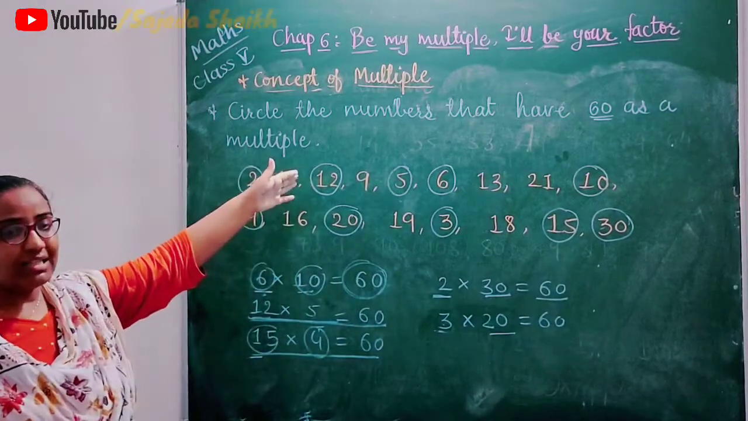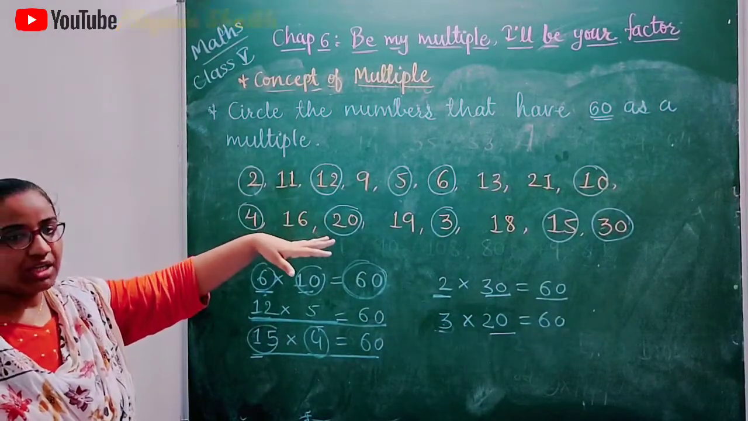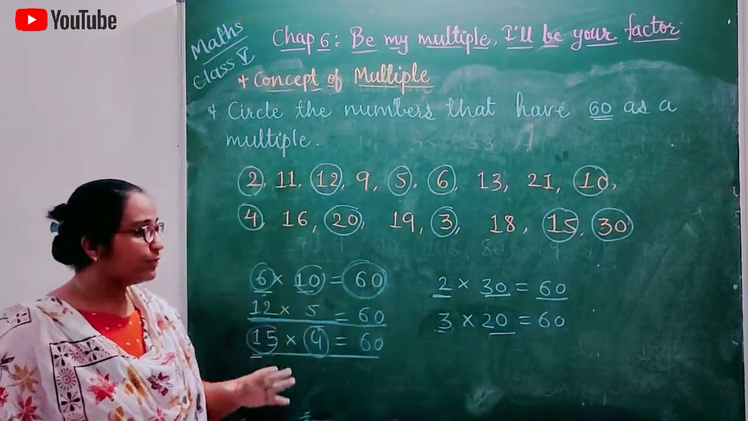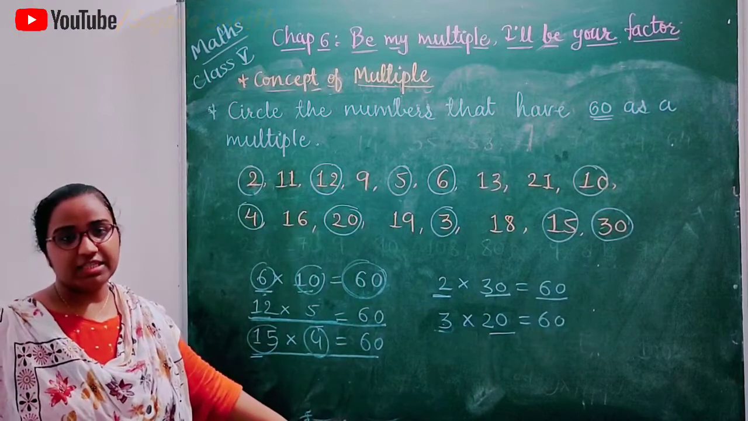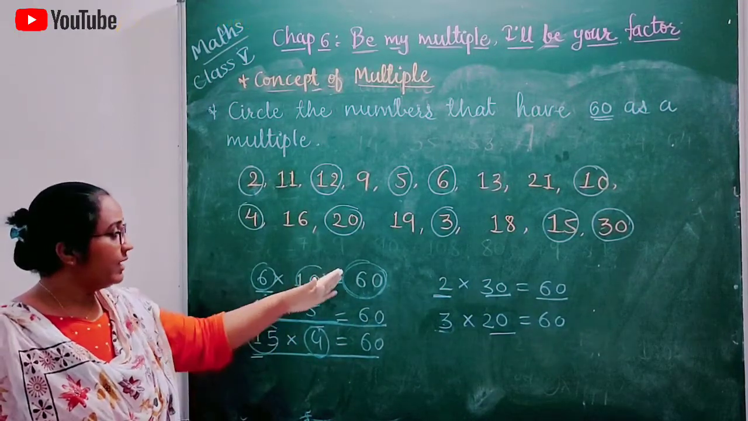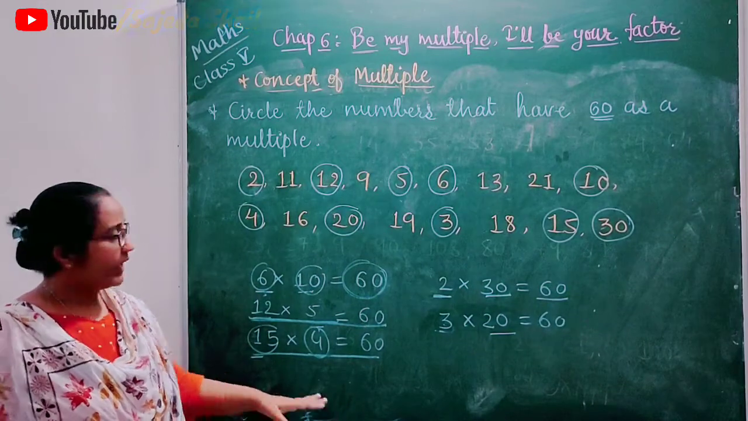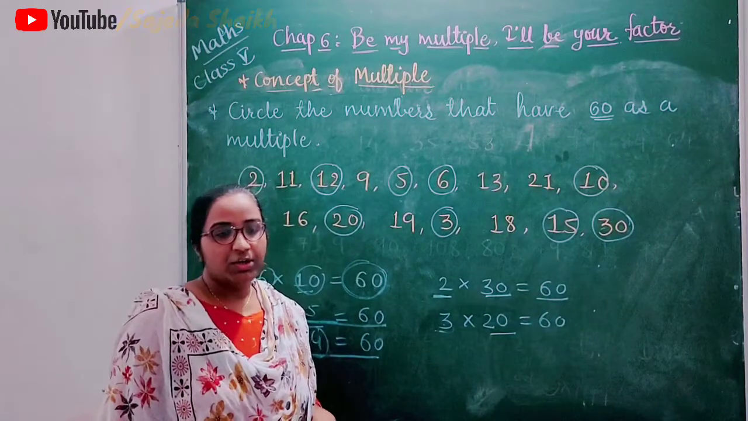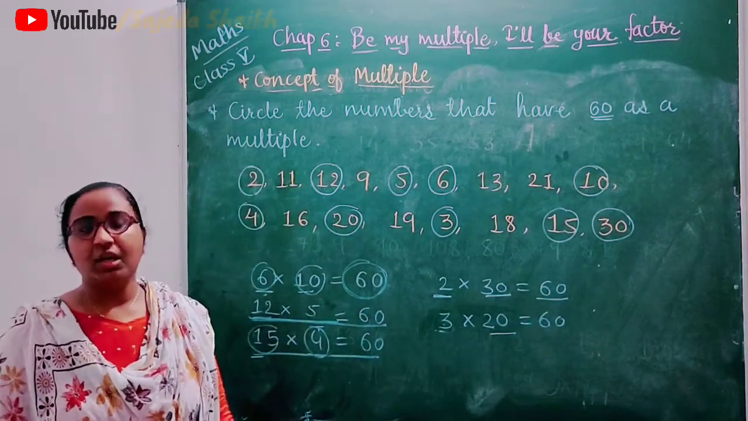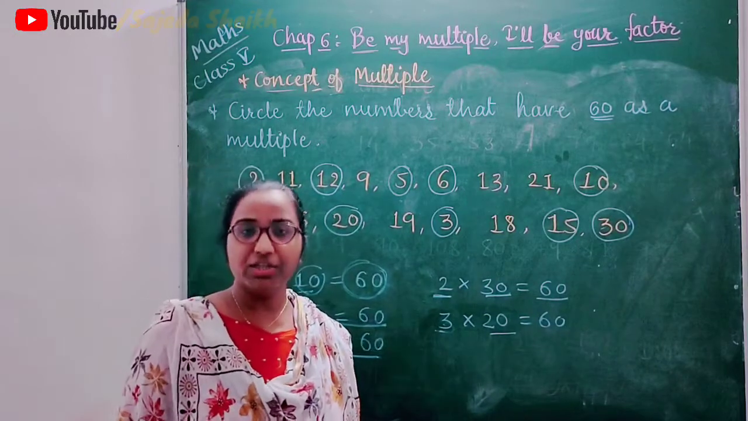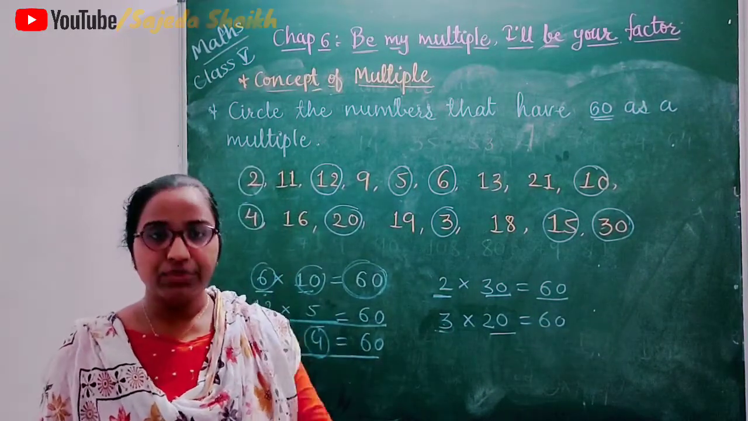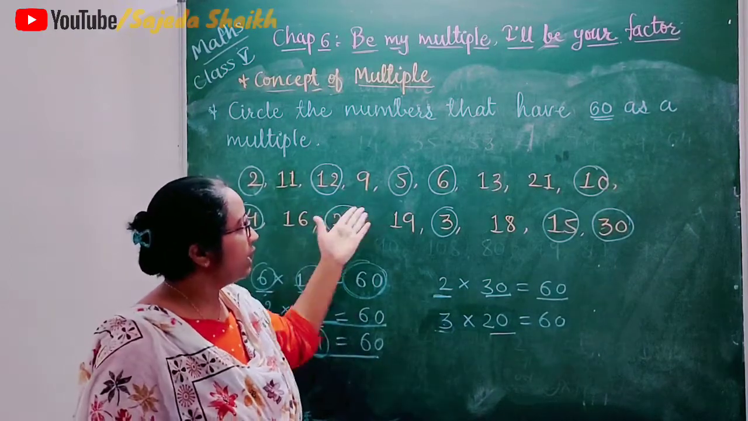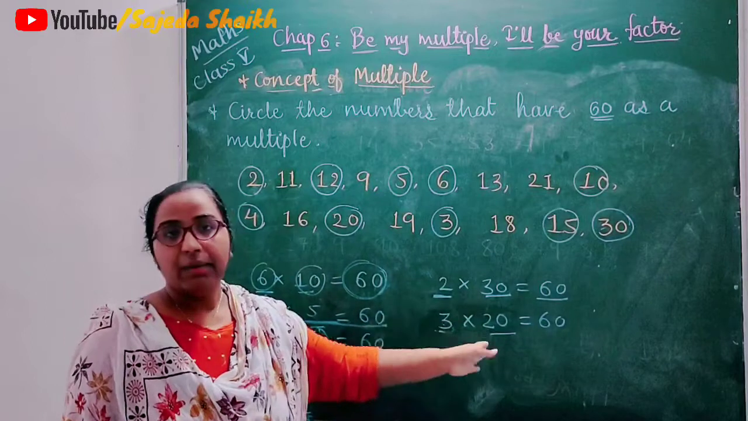Whenever you are asked such a type of question, write the numbers that have 60 as a multiple. First of all you have to write down all the possibilities where you will be able to get 60 as a product. Okay, and then circle all these numbers in the given question. So this is all about multiplication, multiples. I hope you understood the concept of multiples, how to find the multiples, which is the smallest, which is the greatest multiple, and how we can get the multiples.